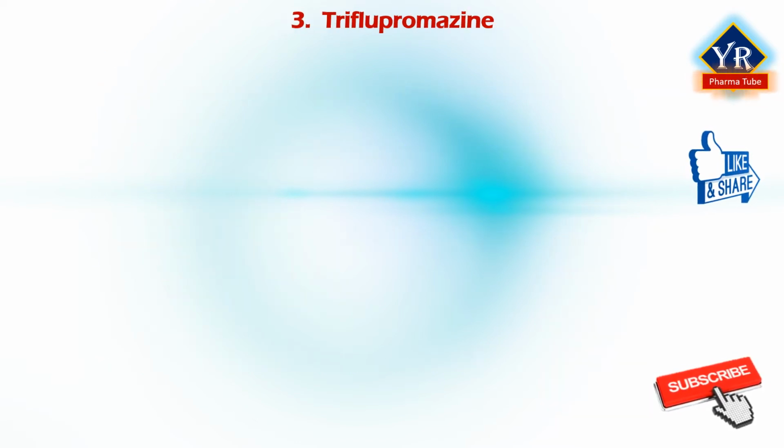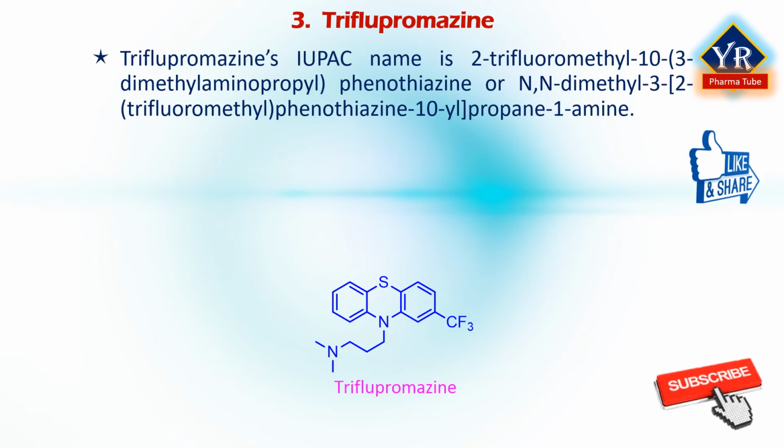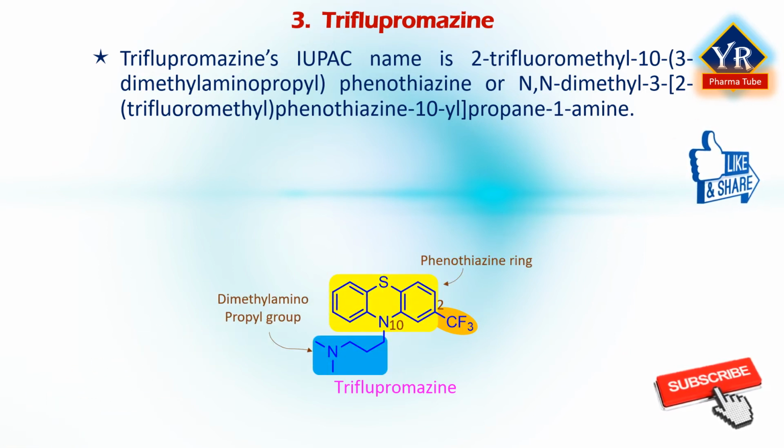And the last drug of this lesson is triflupromazine. Triflupromazine is an antipsychotic medication of the phenothiazine class. Its IUPAC name is 2-trifluoromethyl-10-(3-dimethylamino-propyl) phenothiazine or N,N-dimethyl-3-(2-trifluoromethyl phenothiazin-10-yl)propan-1-amine.